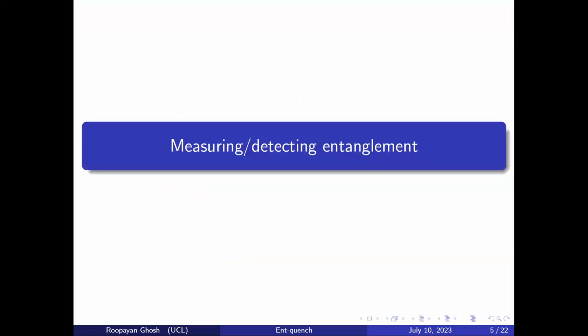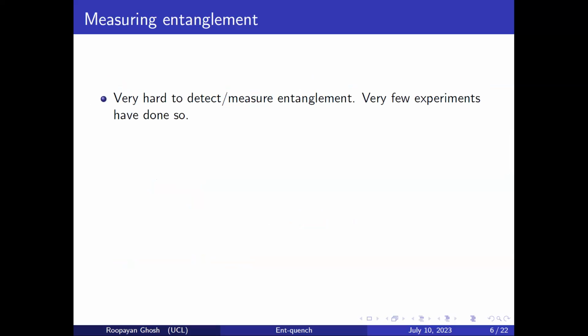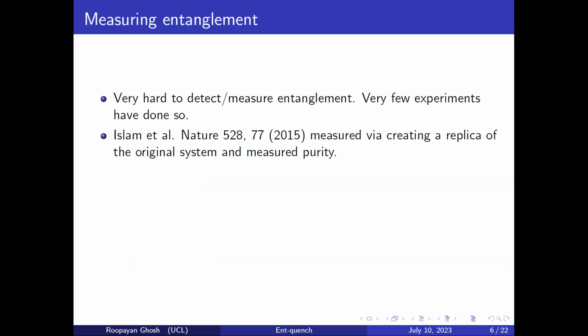Now let's go to measuring and detecting entanglement. So as I told you before, it's actually very hard to detect or measure entanglement. And as far as I'm aware, among many body experiments, very few have actually done so. And I know of two of them, and I'm going to speak of those two only. One of them was done in 2015 by the group of Rajibul Islam and others, where they measured the purity of a system by creating a replica of the original system. They used a stream of photons and managed to split them and interfere them together and connect the number parity of the final state to the purity of the system.